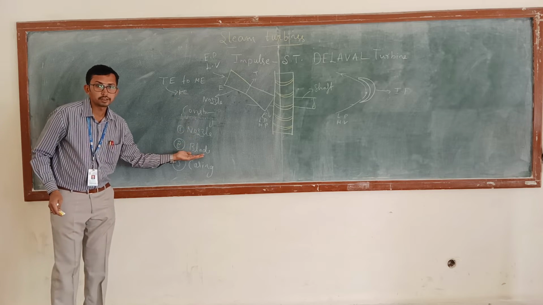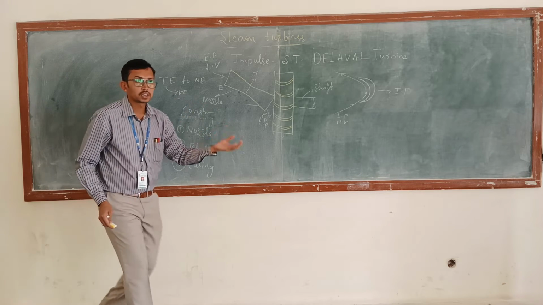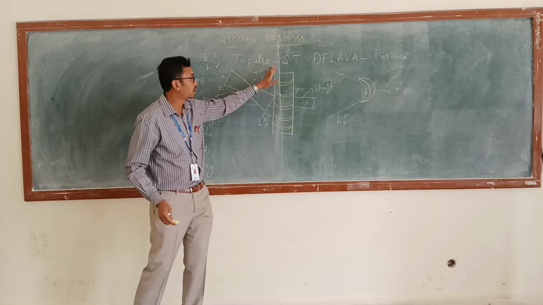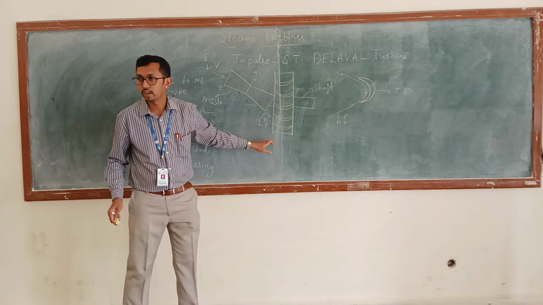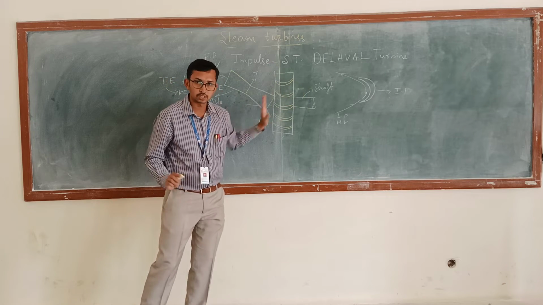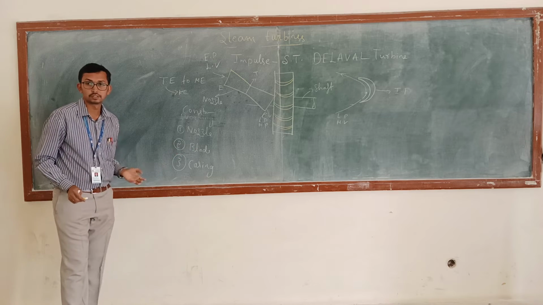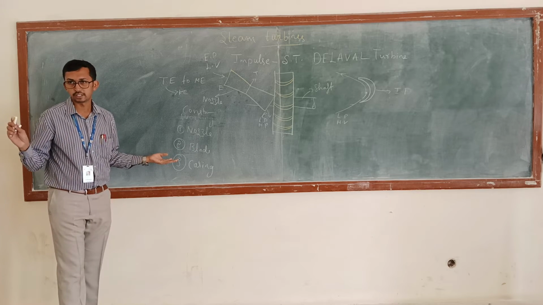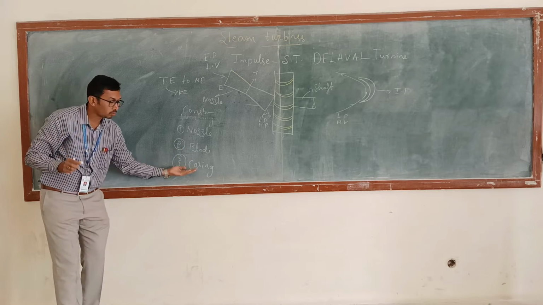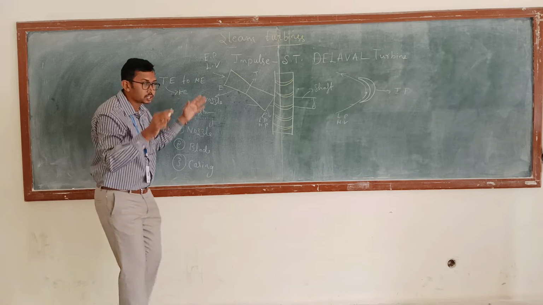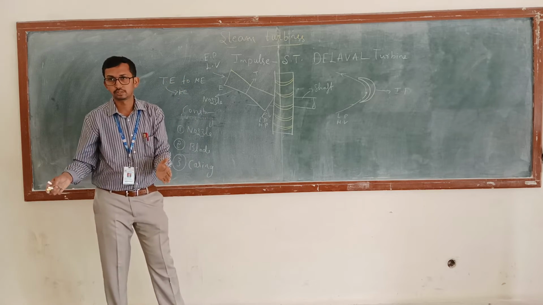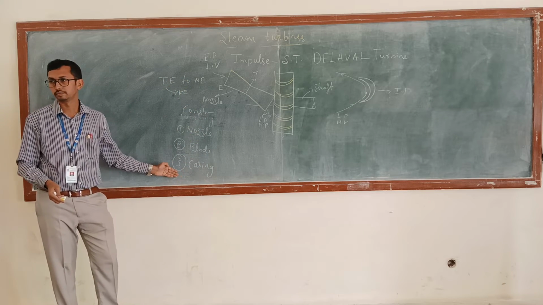Next, what is the explanation of the blade? The blade is a curved metallic plate which is mounted on a rotor. This rotor is mounted on a shaft. That is the explanation for the blades: curved symmetric blades mounted on a rotor, and the rotor in turn is mounted on a shaft. Next one, the casing. This overall setup is enclosed inside the casing for safety purposes. So this is for the construction.